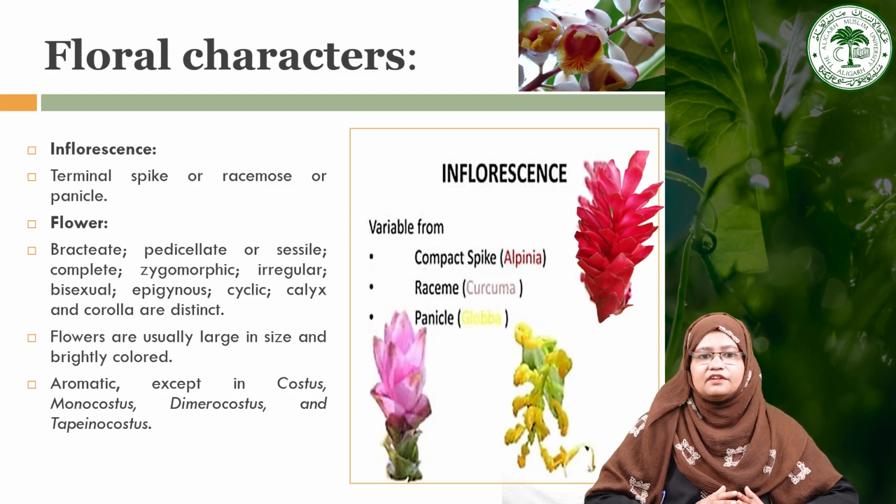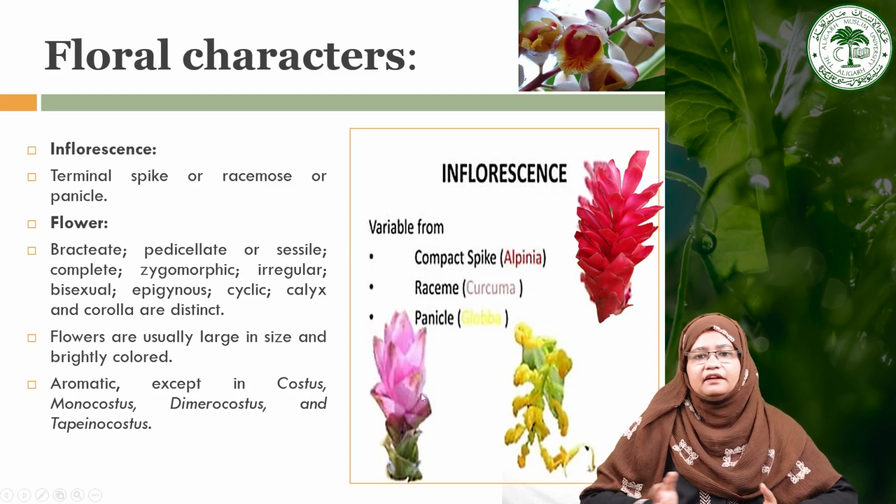That means they have an inferior ovary, they have a cyclic arrangement of the floral parts, and the calyx and corolla are quite distinct in this family, and the flowers are generally trimerous in nature, usually large in size, showy. As we can see here, they have many bright colored flowers.